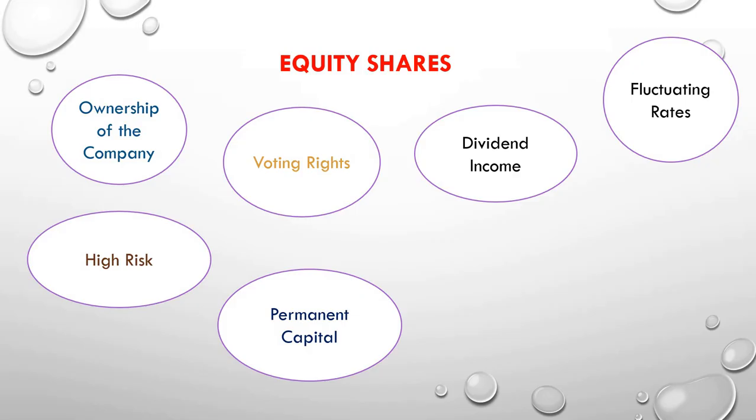Permanent capital. Now whenever I, as a company, am issuing the equity shares and you, as an investor, are investing in my company, the company is never going to return your money unless the company itself wants to buy back. If the investor wants to sell the shares, they can go to the secondary market and sell the shares. So if I have issued equity shares, it's my permanent capital because I'm not going to return it. There is no maturity period in it.